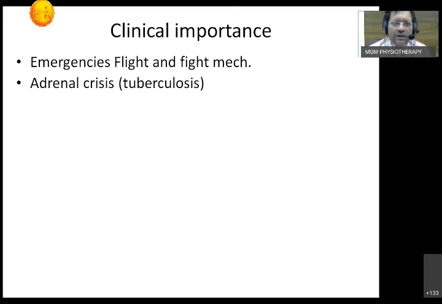The most important thing that should be on your emergency tray is injectable hydrocortisone, the cortisol. Just give a single shot of that. A patient revives back. You save the life. So in adrenal crisis, take a history. Many times the patient will say that she or he was taking the anti-tubercular drugs irregularly. Adrenal crisis has to be suspected whenever you are not able to find the cause of shock.